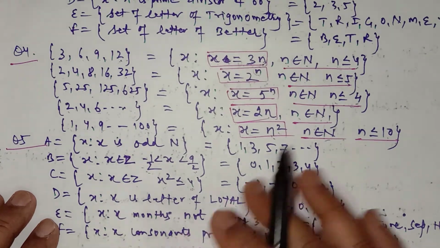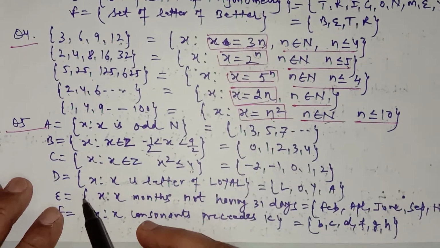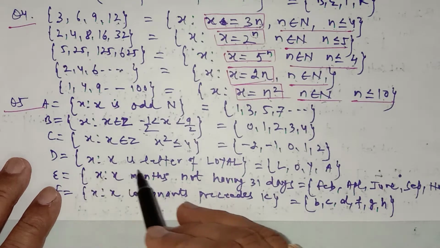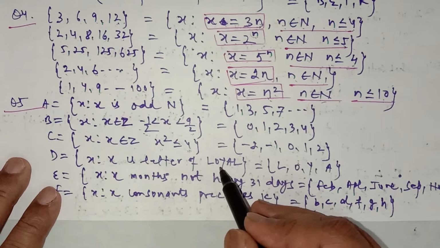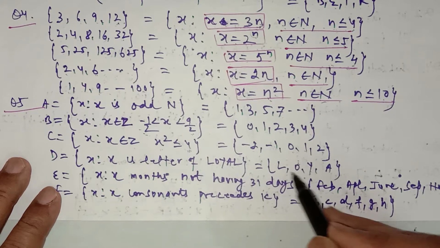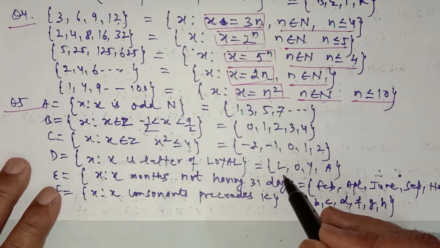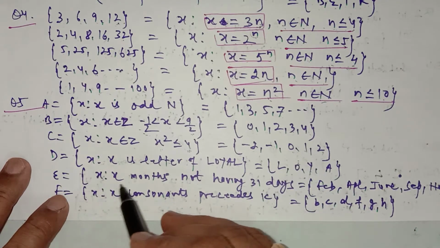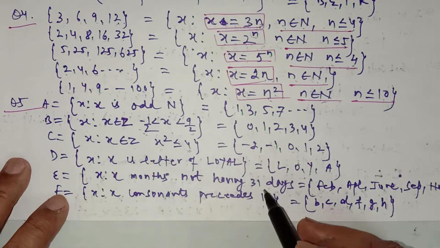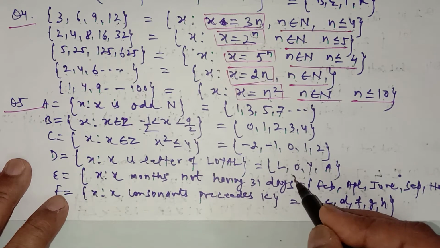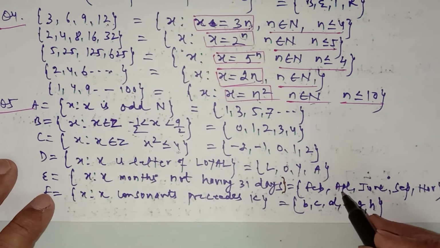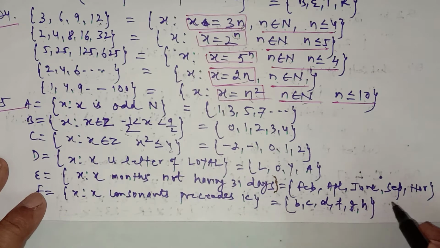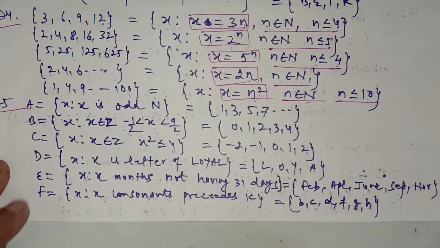In the fourth part of this question, x such that x is a letter of the word loyal. So L, comma, O, comma, Y, comma, A are the elements, because L is repeating 2 times, so I have to write an element only once in a set. X such that x is a month not having 31 days. So you have to write those months which do not have 31 days. So those months are February, April, June, September, November and so on.